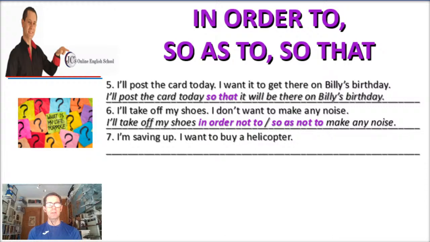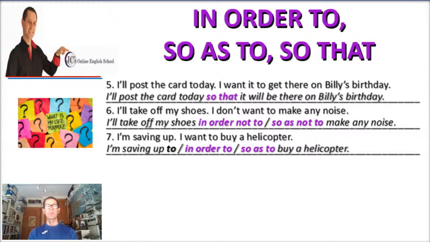All right, number 7. I'm saving up. That's good for you. I want to buy a helicopter. Well, you have to save a lot of money, okay? Unless it is a model helicopter, all right? So I'm saving up. I want to buy a helicopter. Now, when we combine them, you could say, I'm saving up to buy a helicopter. I'm saving up in order to buy a helicopter, or I'm saving up so as to buy a helicopter. In this case, you could use it too because it's kind of an informal sentence, so no problem.